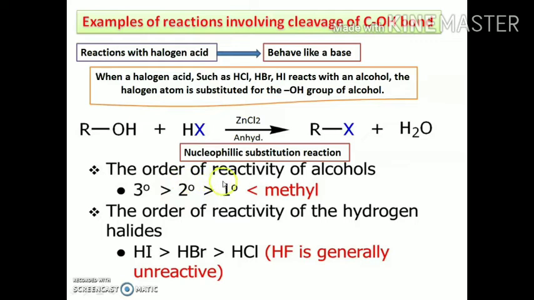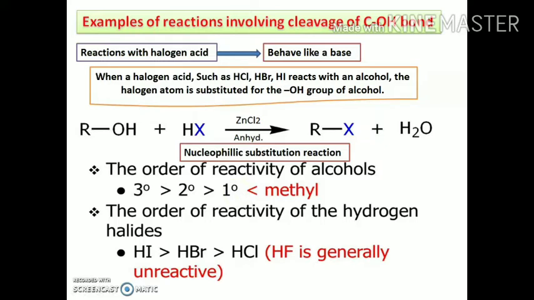The order of reactivity of the various alcohols can be represented: tertiary alcohols are highly reactive compared to secondary alcohols, which are more reactive than primary alcohols, and methyl alcohol is the least reactive in these reactions.